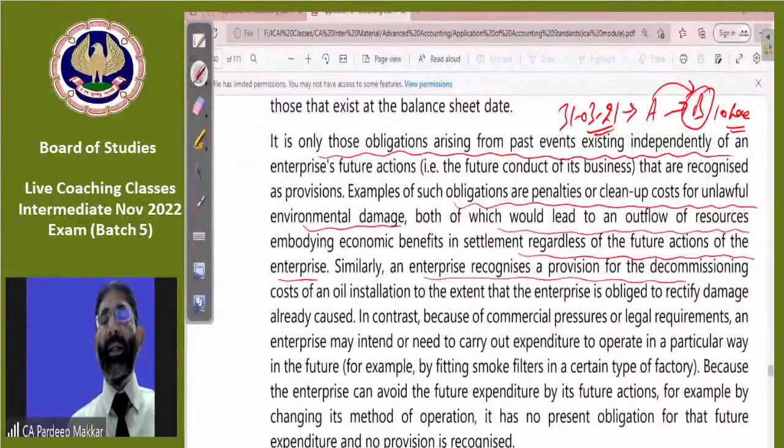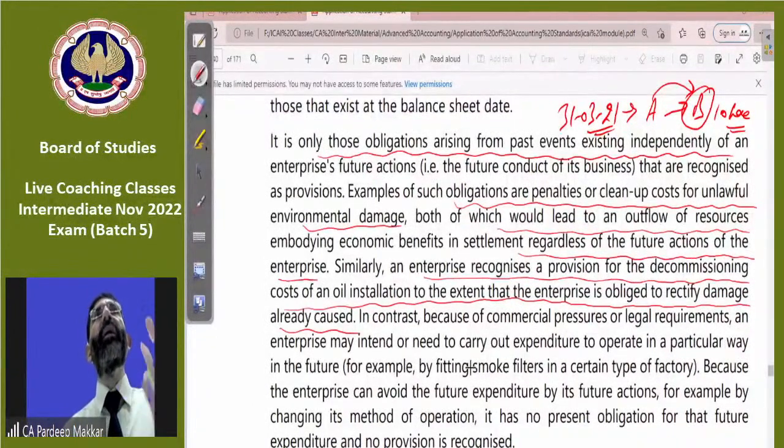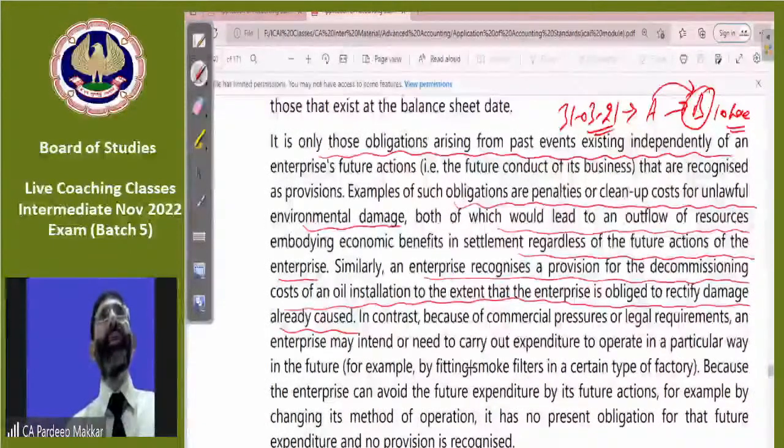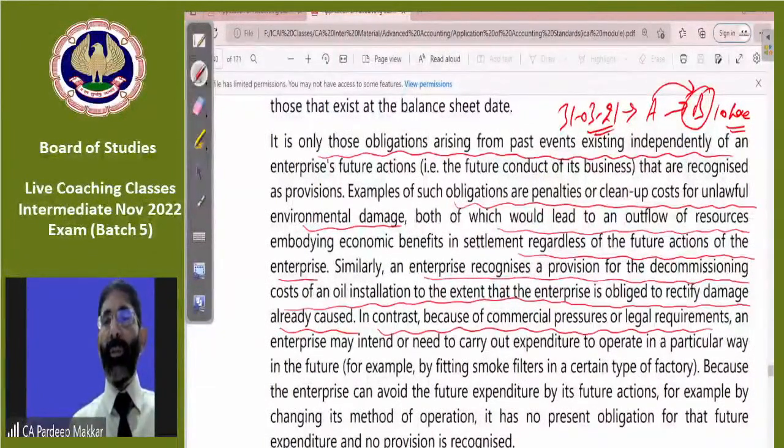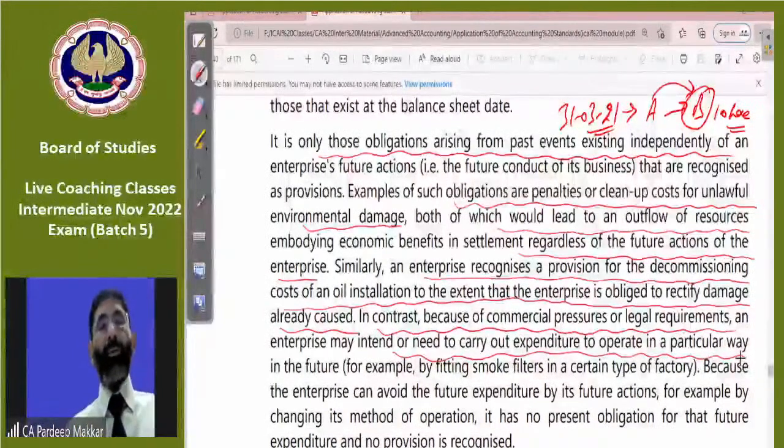Similarly, an enterprise recognizes a provision for the decommissioning cost of an oil installation to the extent it is obliged to rectify already caused damage. Means if we have done any event in the past and we are expecting to rectify that damage, we have to incur some expenses in future, then provision is to be created. But in contrast, because of commercial pressure or legal requirement, an enterprise may intend or need to carry out expenditure to operate in a particular way. But where it is a routine work, there is no need of any provisioning.